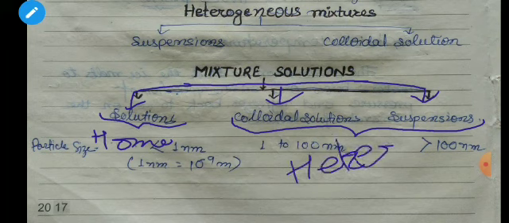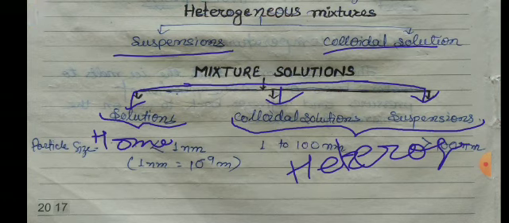So today, students, we will discuss one by one these heterogeneous mixtures, suspension and colloidal solution.